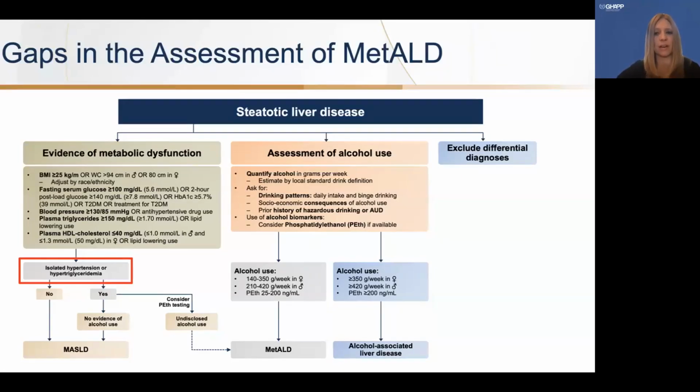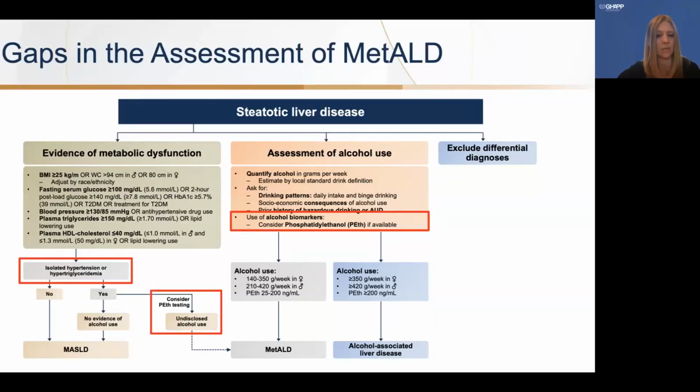However, in the middle here, we have our assessment of alcohol use. So we need to be sure to ask our patients how much alcohol they're drinking. The use of that chart I mentioned earlier could be helpful. We can ask about drinking patterns, daily intake, binge drinking, and then any economic or social consequences of their alcohol use or any prior hazardous drinking. And then we should consider getting this PEth. We'll talk a little bit more about this in a moment, but PEth stands for phosphatidylethanol. It's a serum biomarker that can help estimate how much alcohol someone is drinking.